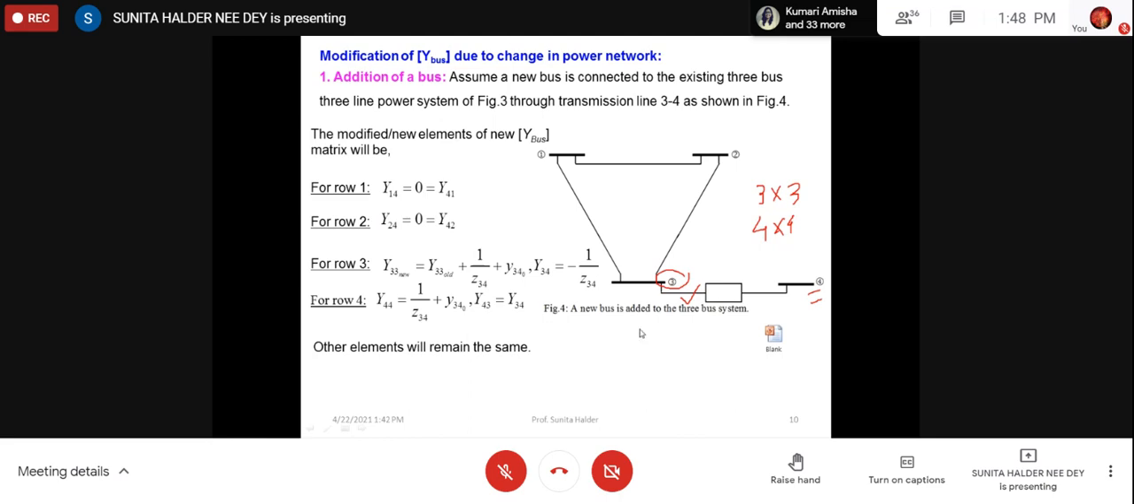Now say if this is the thing, so in this way it will be continued. Now it may happen there is another bus we have connected through bus 5. It is with bus 3. Then what will be the modification now?